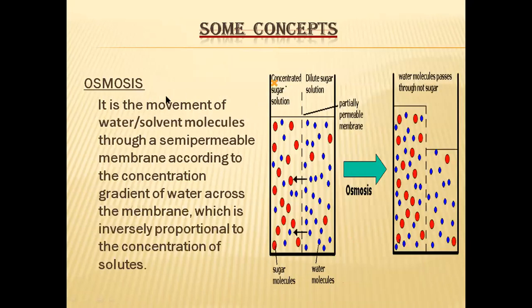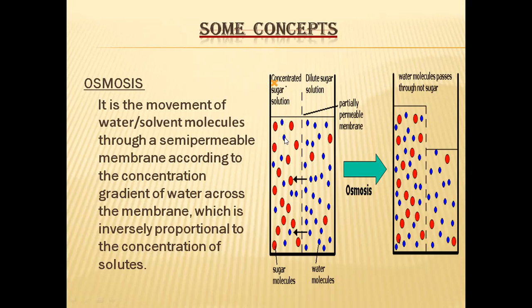In osmosis, what is happening? Not the solutes, but the solvent water molecules are moving from where they are high to where they are low. So that means where water is high, the concentration of the solute is low.